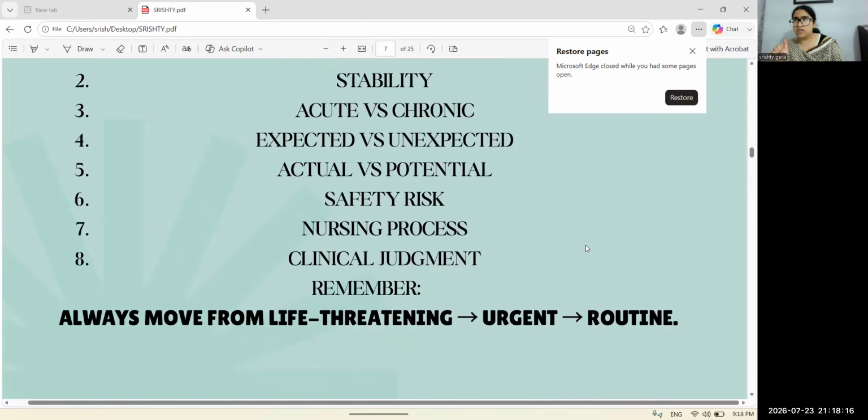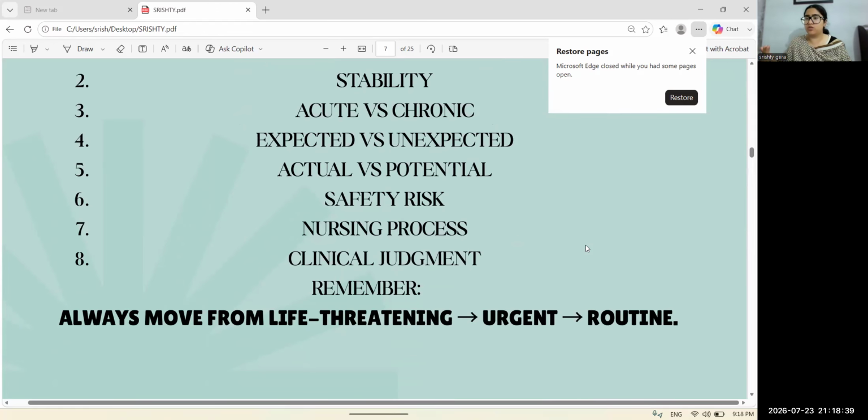That means if you want to prioritize a patient, you think about who has a life-threatening condition, who is at risk of a life-threatening condition. We do the assessment or the intervention for the patient who has a life-threatening condition.